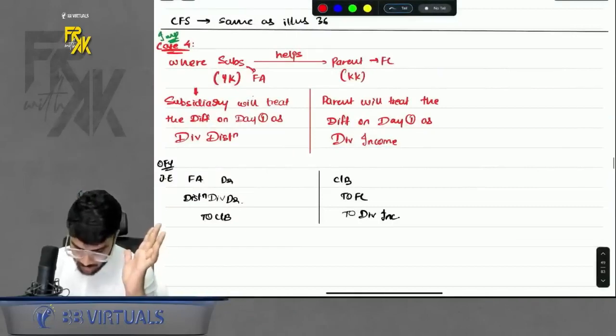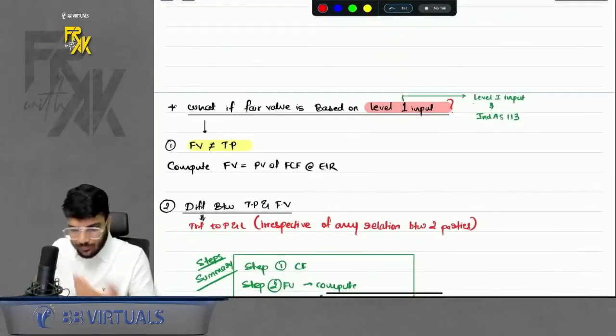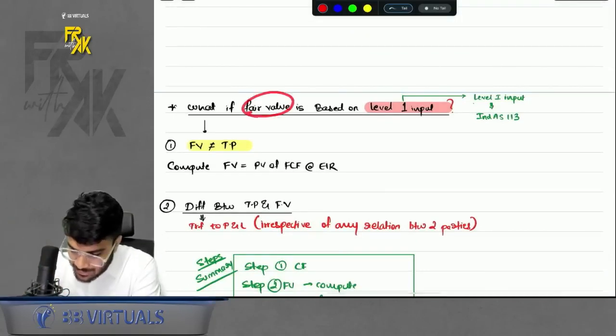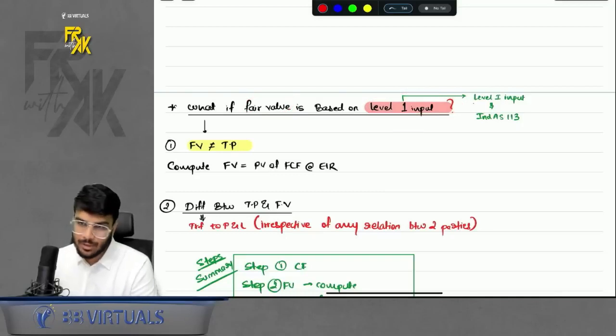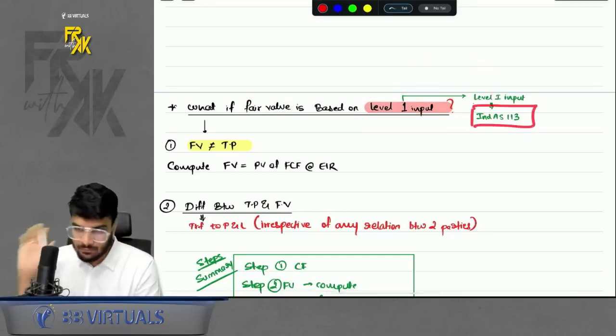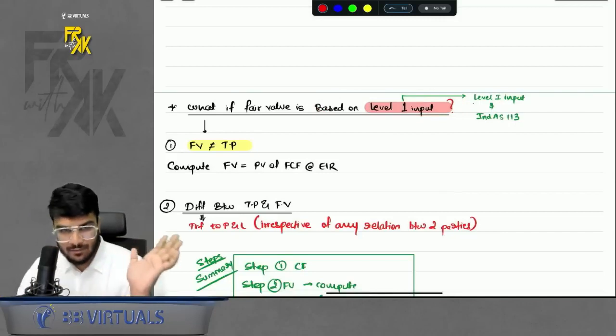Okay, done. So this was the relationship part, right? We are through with this. Let's proceed further with our revision. The next point is, what if the fair value is based on level 1 input? Now what is the meaning of level 1 input? That we will understand in Ind AS 113. As of now, just remember it. If you haven't studied Ind AS 113, it's fine.